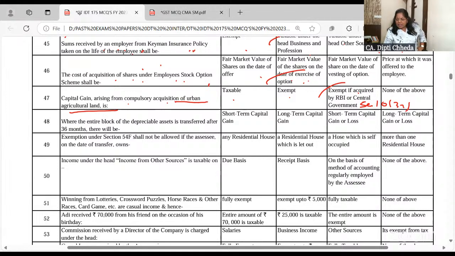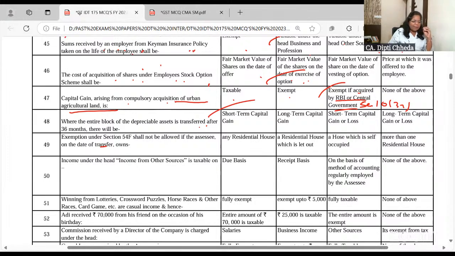Okay. But here they have clearly said it will be exempt if, suppose for Shamshabad airport in Hyderabad, the farmland was acquired by the central government and the sale consideration which they gave to farmers to acquire their land was in the form of compulsory acquisition. So that will be treated as exempt if acquired by RBI and the rates of the property are decided by the central government.